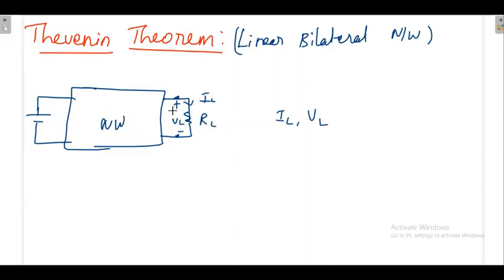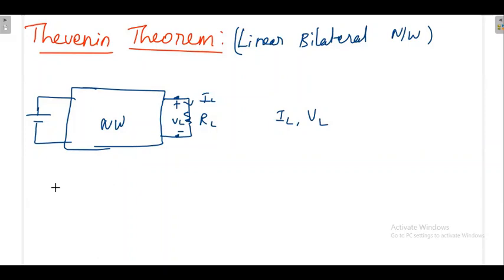If that is the case, you can use Thevenin's theorem. That means if you are interested to find the current or voltage on a particular element, if you want to concentrate on a single element, you can apply Thevenin's theorem.